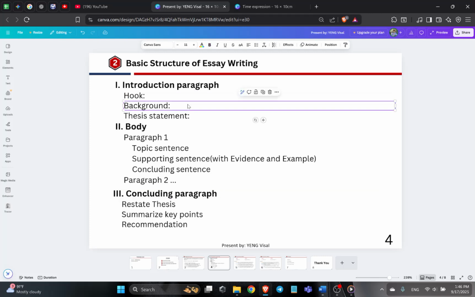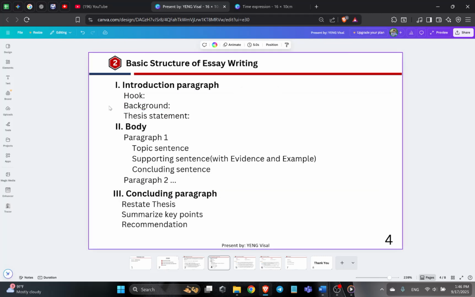And then the background. In the background, we explain to the reader why this topic is important, why it matters. And the last one is the thesis statement. It's the place where we tell the reader what we are going to talk about, and what the main points of our topic are.